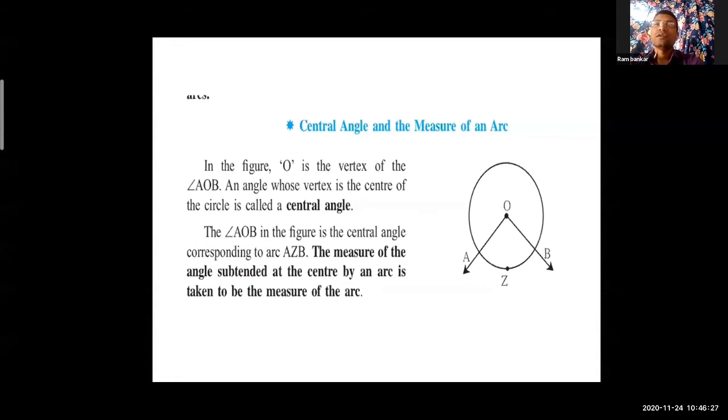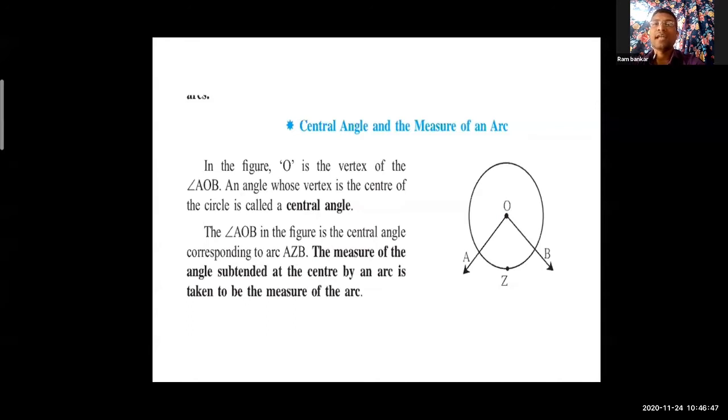So that angle is called central angle. So AOB is the central angle. Got it, everybody? AOB means O is the vertex of the angle and O is the midpoint of the circle. So it is called central angle.